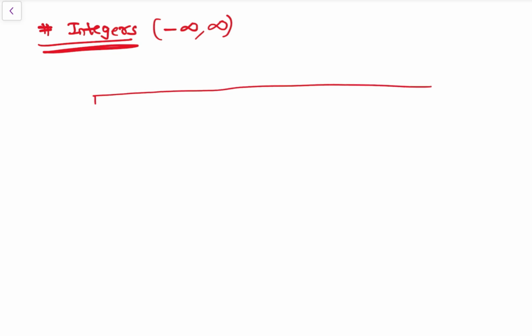So that is minus infinity and so on, -3, -2, -1, then 0, then 1, 2, 3, and so on till infinity. So these are the integers, where the difference between each number is 1.